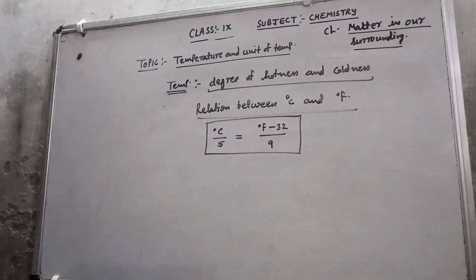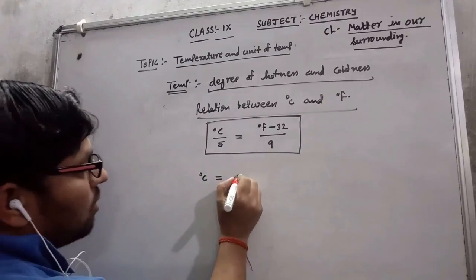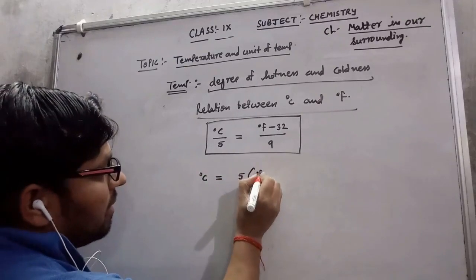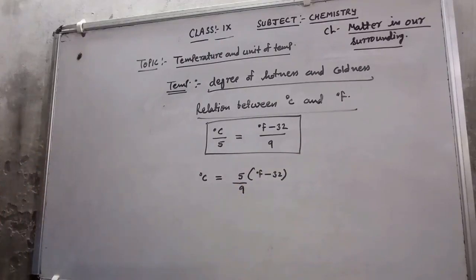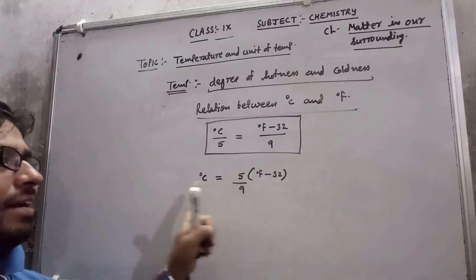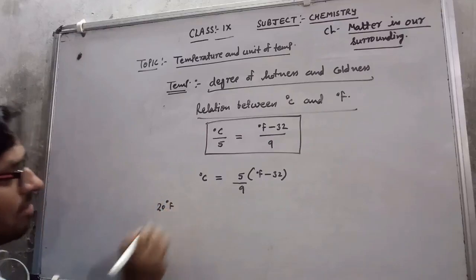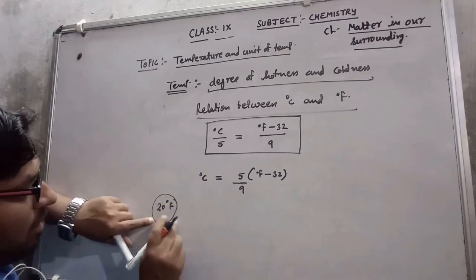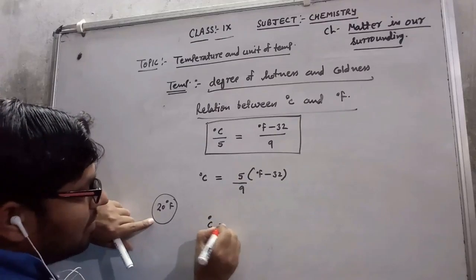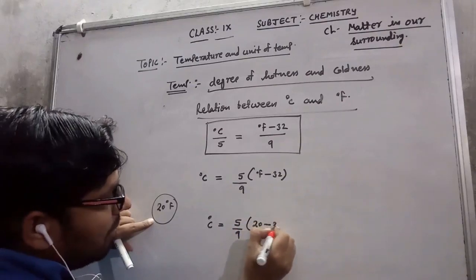Suppose you want to convert degree Fahrenheit into degree Celsius, then the formula is: degree Celsius equals 5 upon 9 times degree Fahrenheit minus 32. By this you can convert degree Fahrenheit into degree Celsius. Suppose I give you 20 degree Fahrenheit, and I want to convert into degree Celsius. Then I can put this value of degree Fahrenheit here. So degree Celsius equals 5 upon 9 times 20 minus 32.